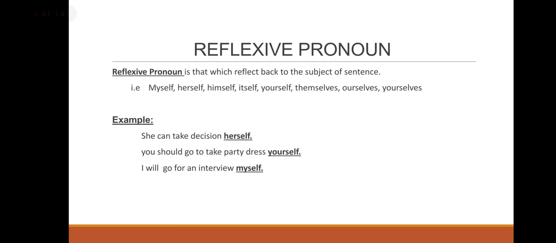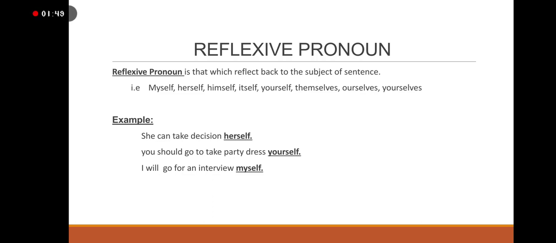Okay. Second example is you should go to take party dress yourself. Now here we are talking about you. So here we are using yourself, which directly tells us something about the subject. I will go for an interview myself. Here I am going for an interview myself, so we use myself. Myself is directly related to the subject, so it's a reflexive pronoun.